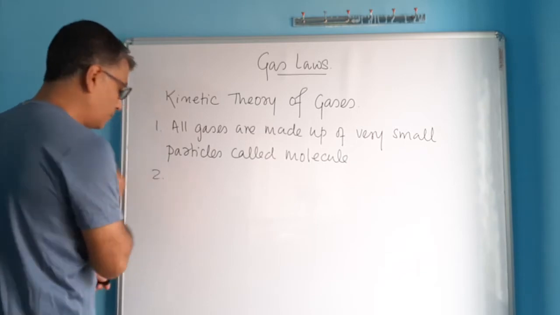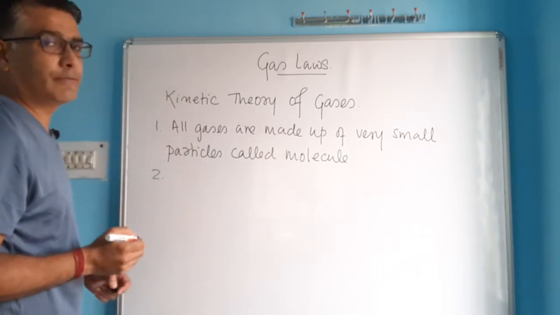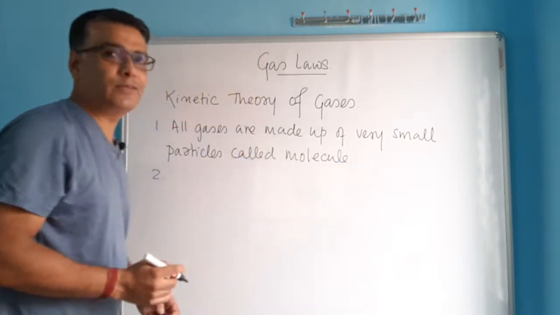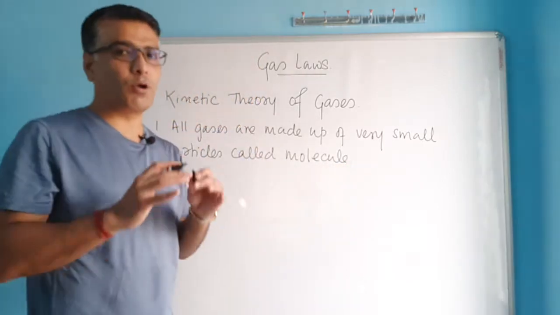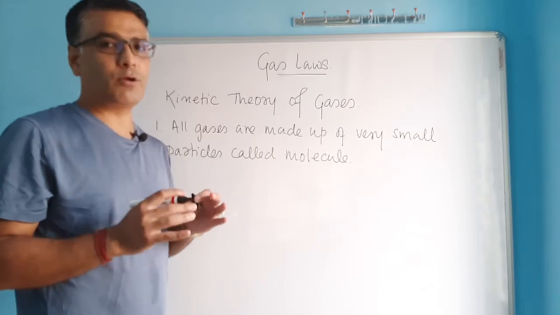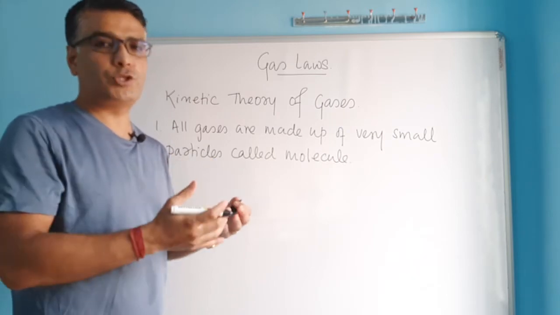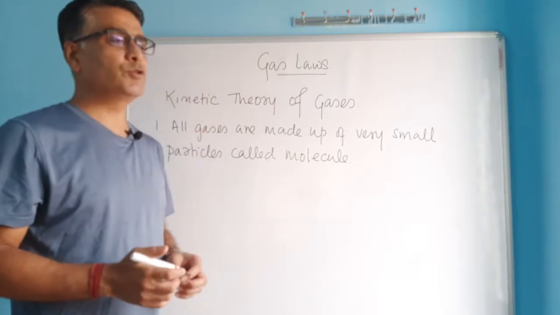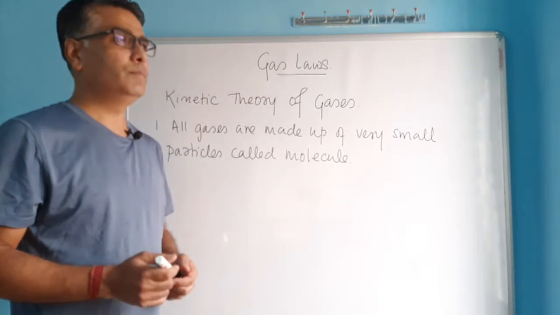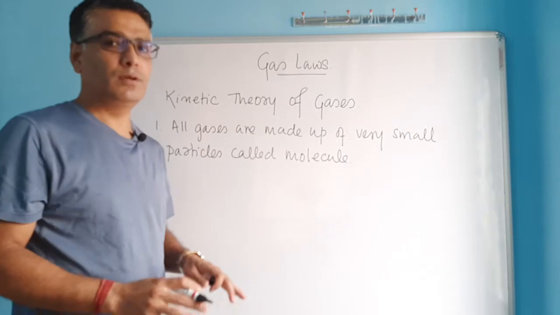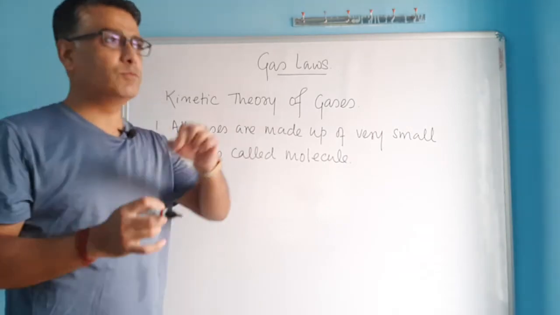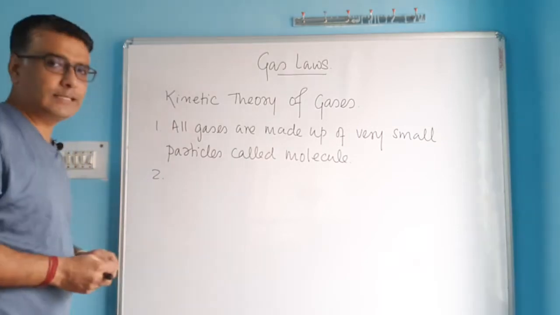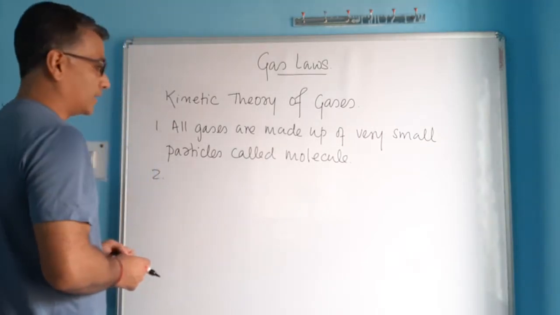In the second postulate, the kinetic theory of gases talks about these molecules moving randomly. In gases, molecules are not fixed. They are not placed in one position. They are all the time randomly moving here and there. Their motion is chaotic. They don't move in one particular direction. One molecule moves this side, another moves in another direction, and they keep on moving ceaselessly. Never-ending motion is there in gas molecules.